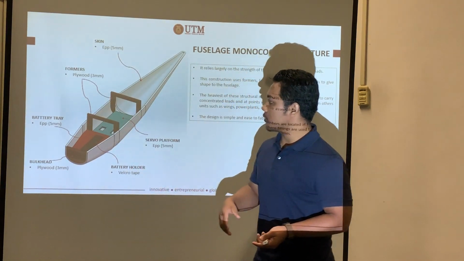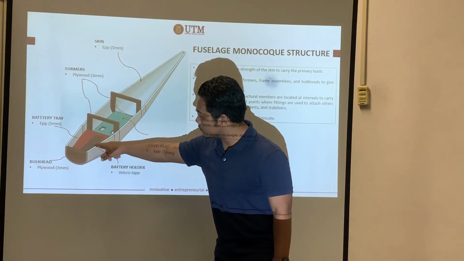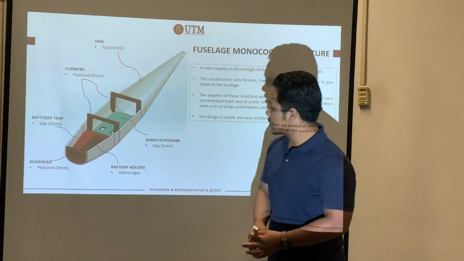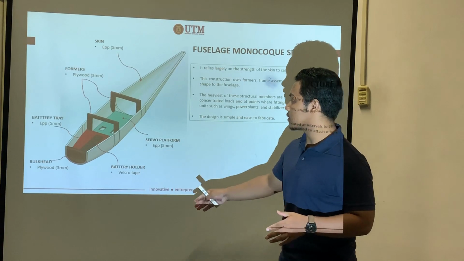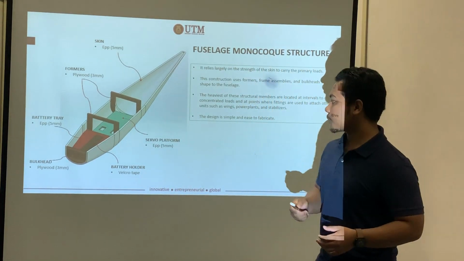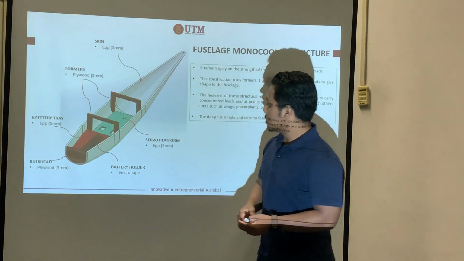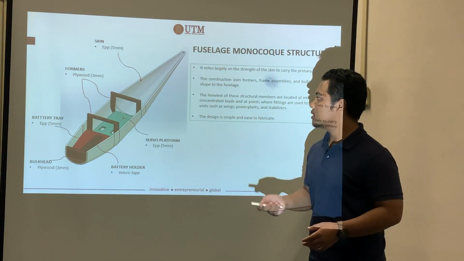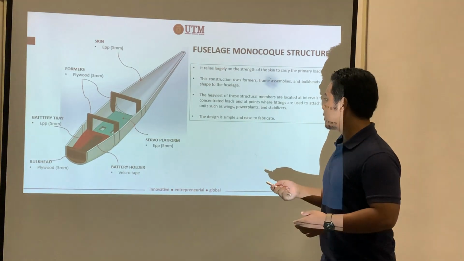We use EPP foam also, and the black part here is the battery holder, where the battery will be held using Velcro tape. Also this part is the servo platform. This is the internal structure of our fuselage.